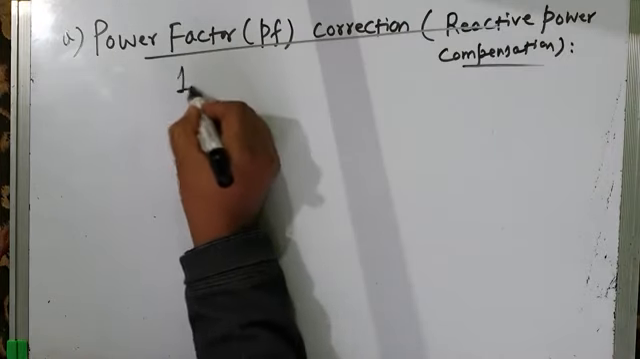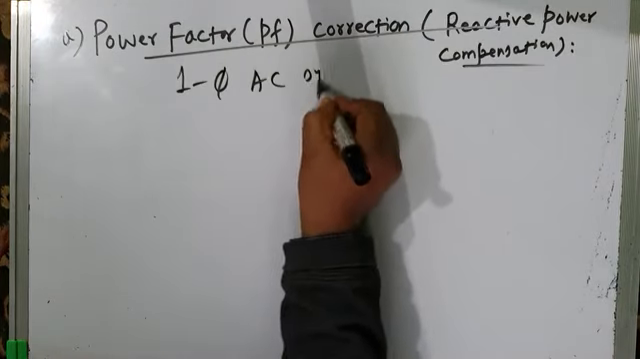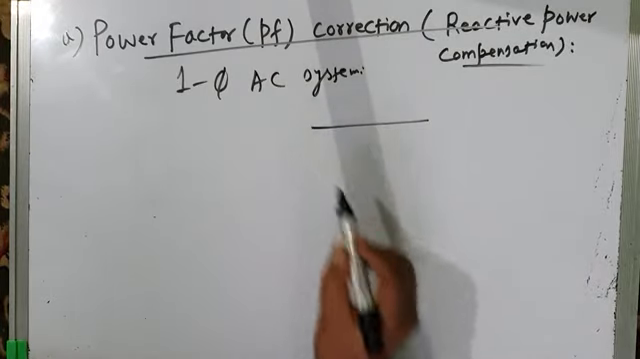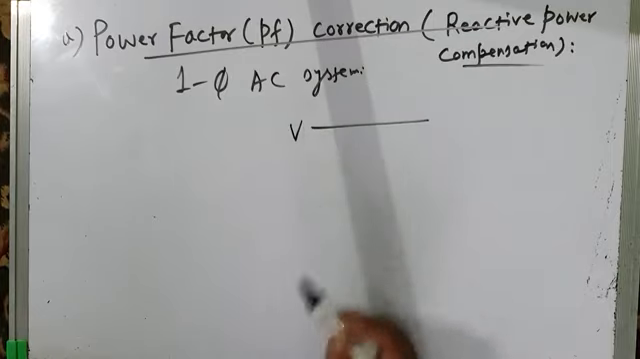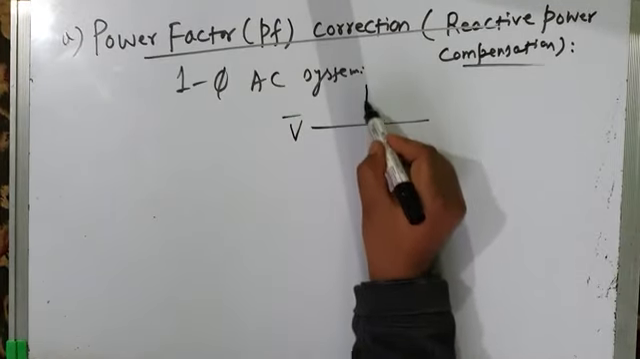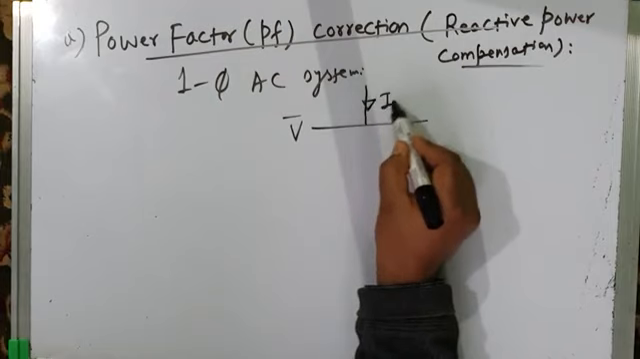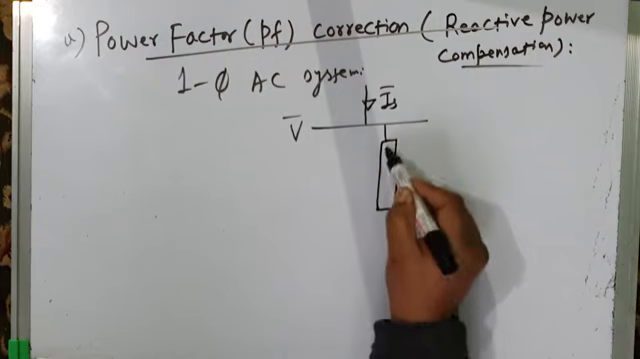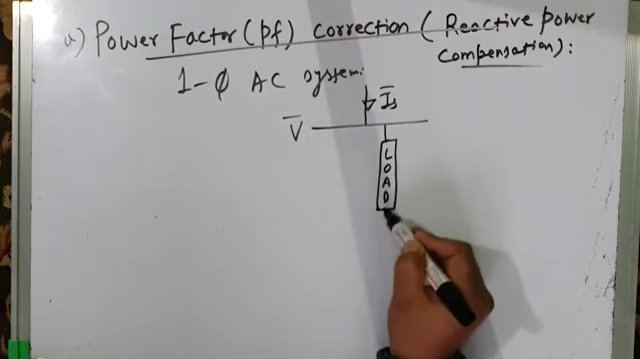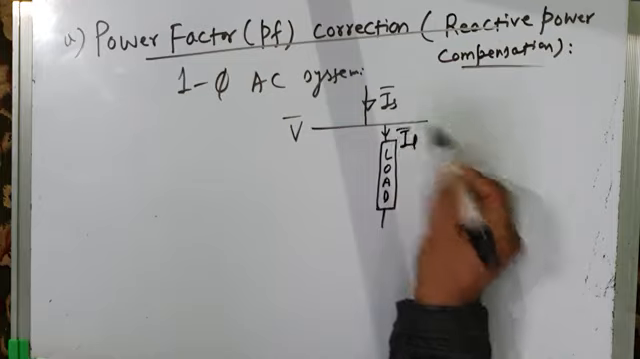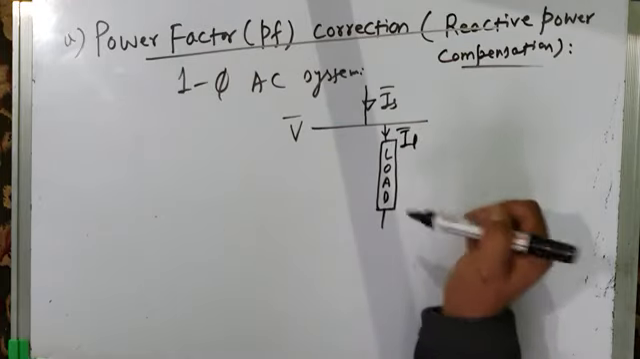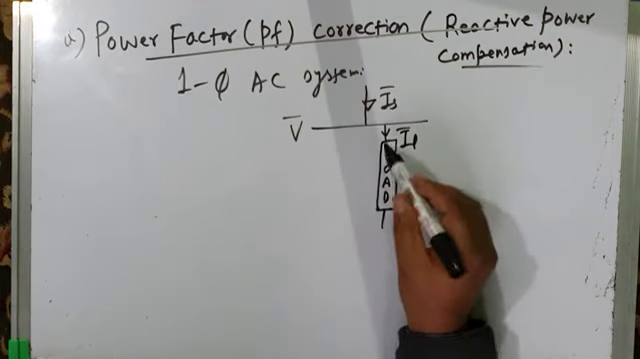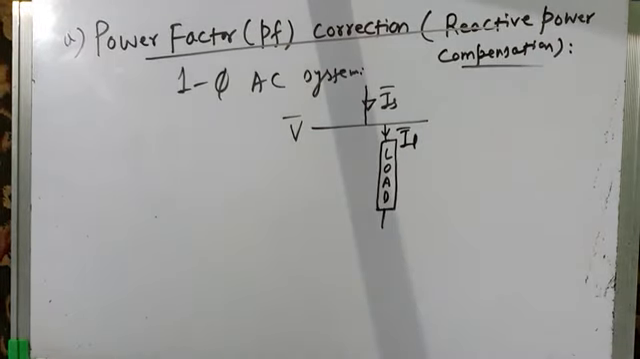simple single phase AC system as shown below. For example, this may be our single phase AC system. This is the bus, and the bus voltage is V, and this is the source current IS, and this is our load, which needs to be compensated. Let us assume the load current is IL. Now IL is the same as IS, load current is the same as source current. And what is the voltage across this load? The voltage across this load is V, where V is the bus voltage.